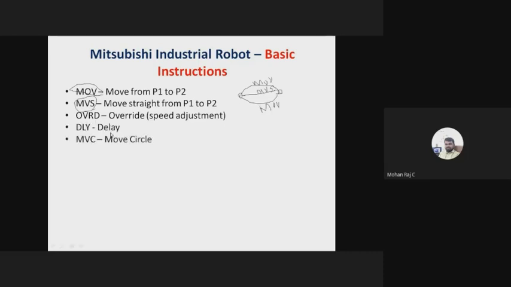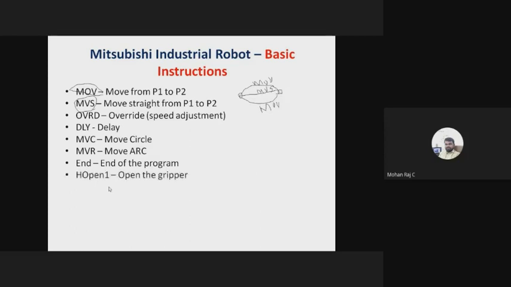Another thing is the delay. If you want to introduce a delay in between the points of operation, you can use this instruction, delay. And MVC is used to create a circle. If you want to draw a circle, then you can use this instruction. And MBR is arc. To create an arc, we are using MBR. End is the end of the program.